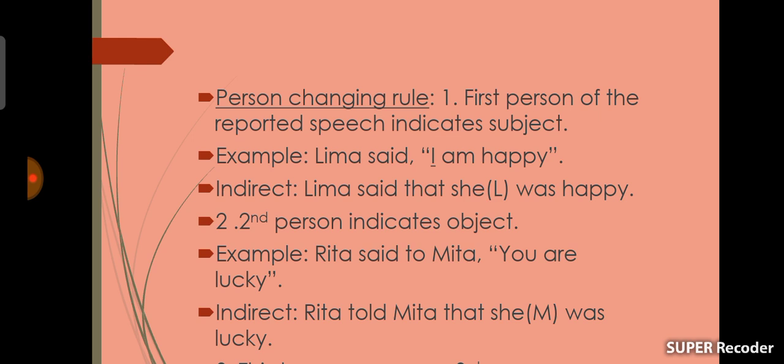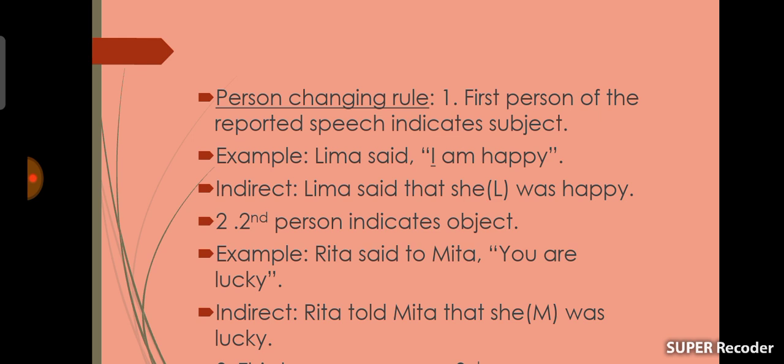Lima said, I am happy. Here we can see I, the subject of the reported speech, and this I is also first person, and first person always indicates the subject of the reporting speech. So you should use she instead of Lima. Indirect speech will be Lima said that she was happy.